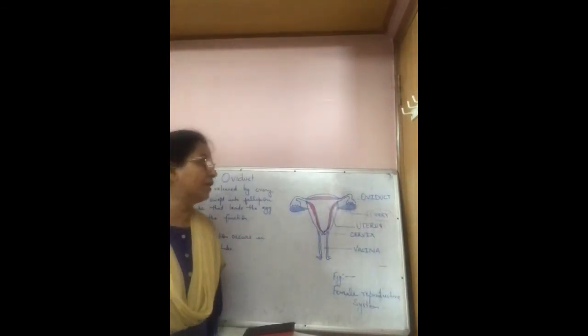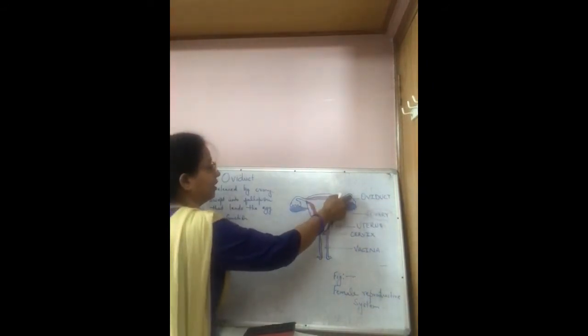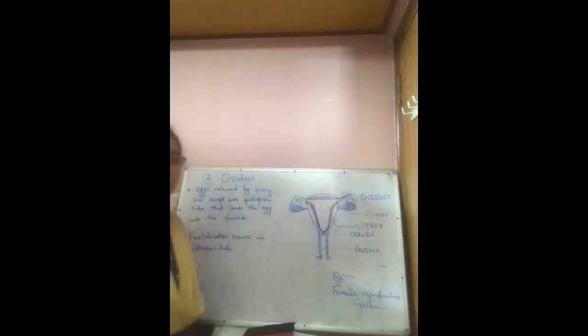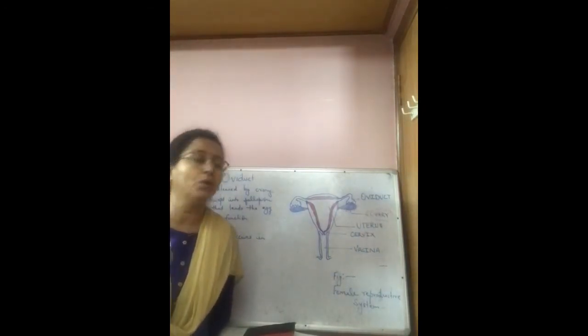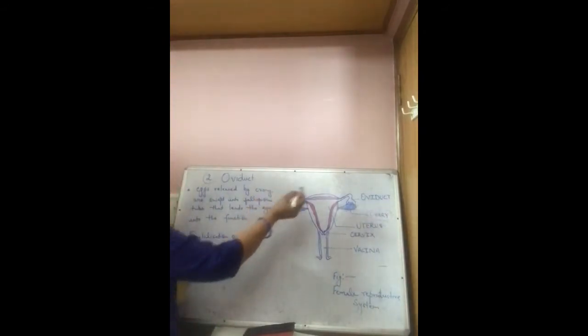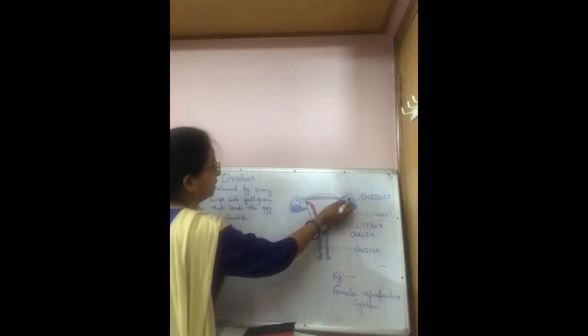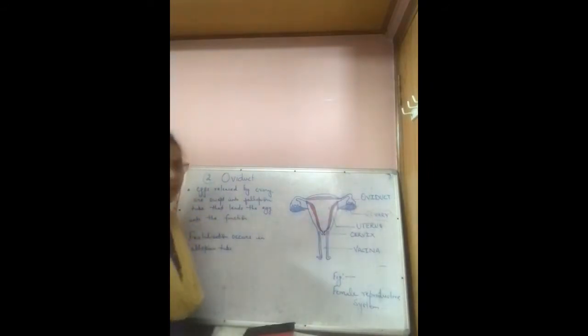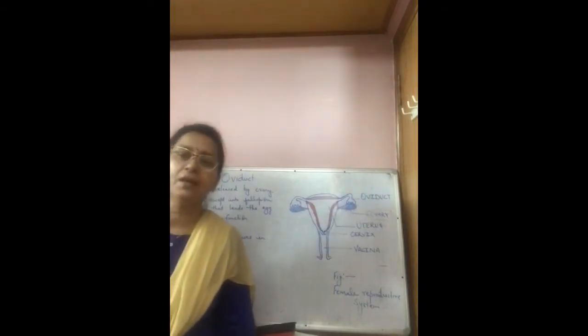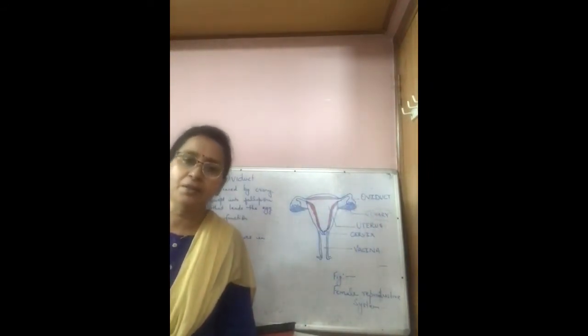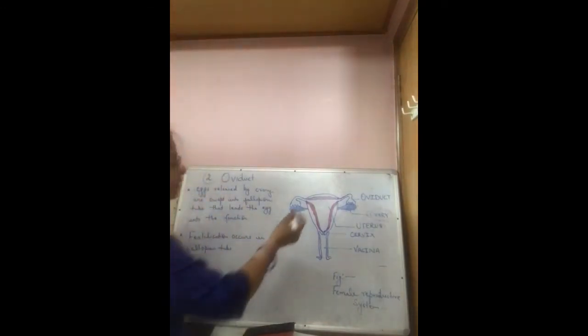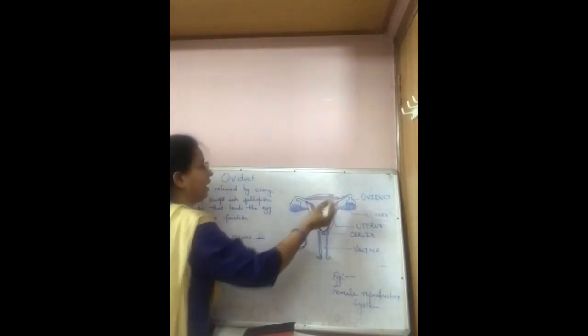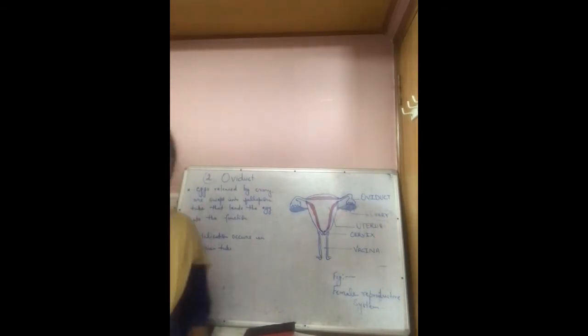Actually, this fimbriae picks up the ovum and pushes it into the oviduct. What is the main role of oviduct? Actually, if matured ovum is released there and at the same time sperm is present there, in that condition fertilization occurs in the oviduct or fallopian tube.